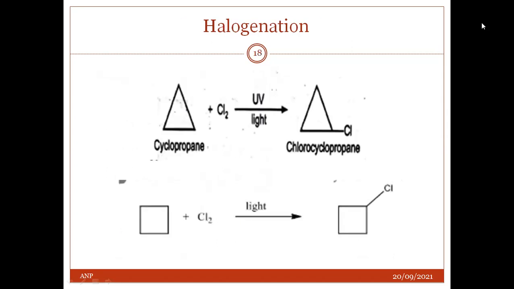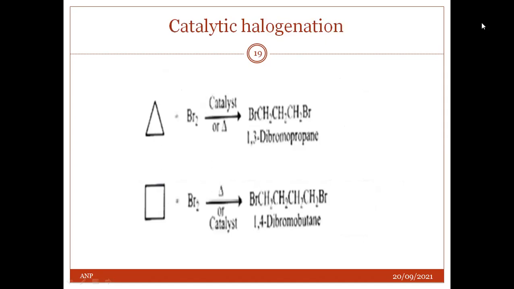Next, halogenation. Simply, this is a substitution reaction. The reaction between cycloalkanes and halogens in the presence of light, particularly UV light, yields the corresponding halocycloalkane. Next, the addition of halogens.